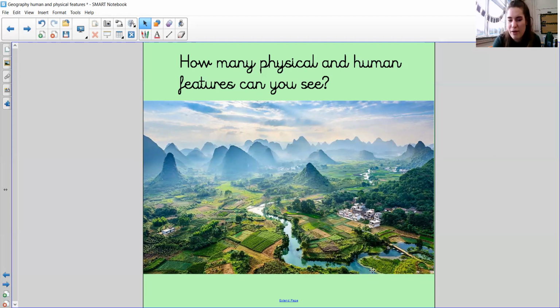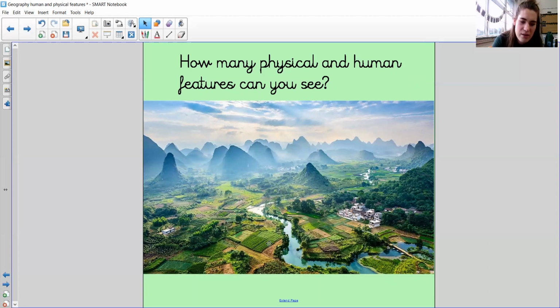Okay. There is a chance, however, that this river might have been slightly changed by humans. They might have rediverted it or made it bigger or smaller, but it's still a physical feature because it's still there naturally. Down here, I've got some houses and some buildings. They are human features because they've been built by humans. And then I also have a bridge down here, so that's a human feature.